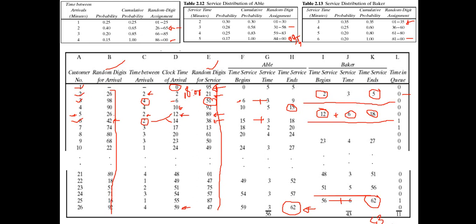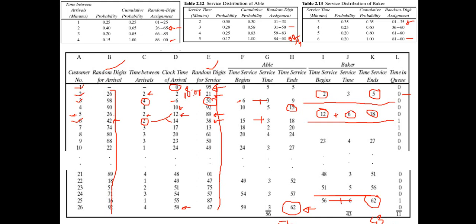That's how we can find the utilization of the second server, that means Baker, and also the utilization of Abel, the first server. The same rules apply: total busy time 56 divided by total runtime 62. That's how we can calculate the utilization. That's why the busy time column is not there, because we can still calculate the service time, the busy time or the idle time of the servers. Okay.